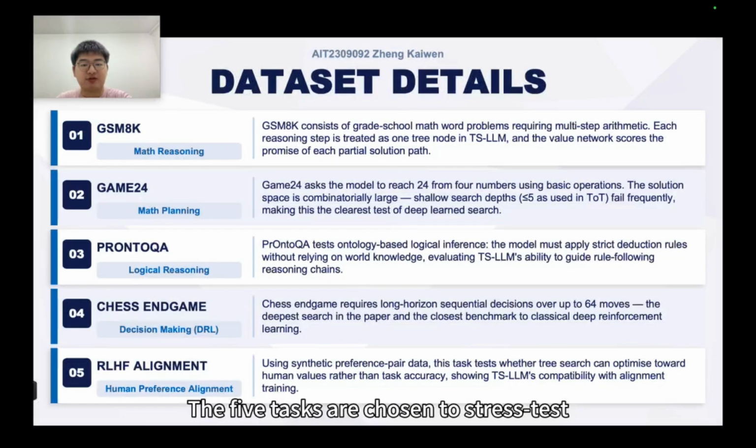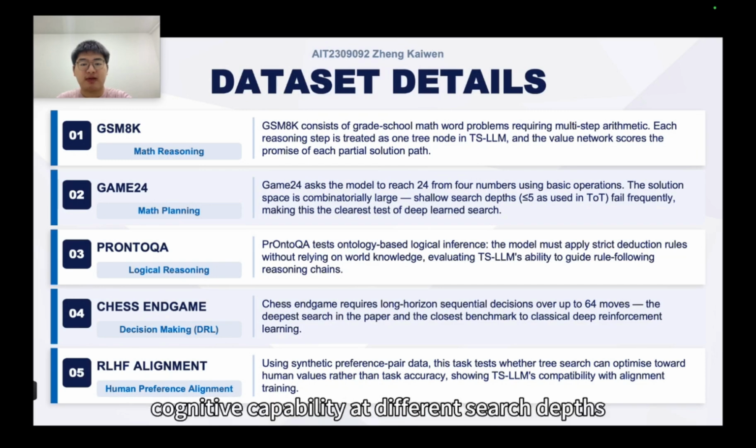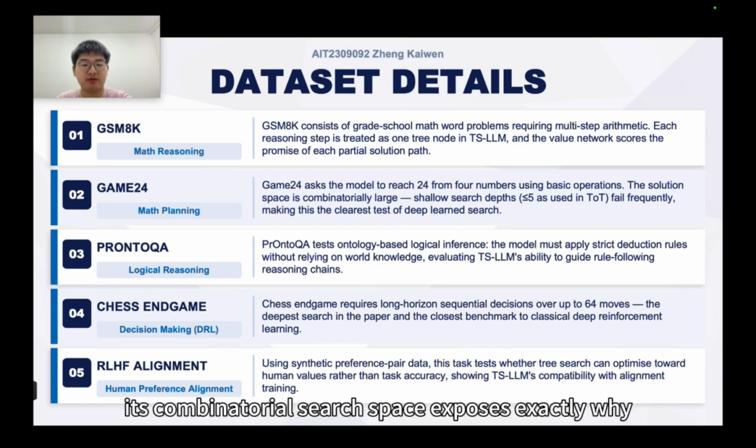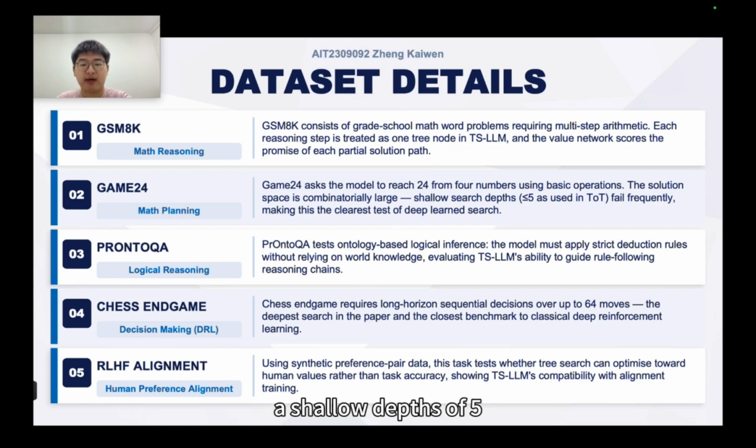The 5 tasks are chosen to stress test different cognitive capabilities at different search depths. At one end, GSM8K and ProntoQA require relatively shallow depths. At the other, Chess Endgame demands up to 34 steps, far beyond any prior method. Game 24 is a critical middle ground. Its combinatorial search space exposes exactly why a depth of 5, as used in ToT, is simply not enough.